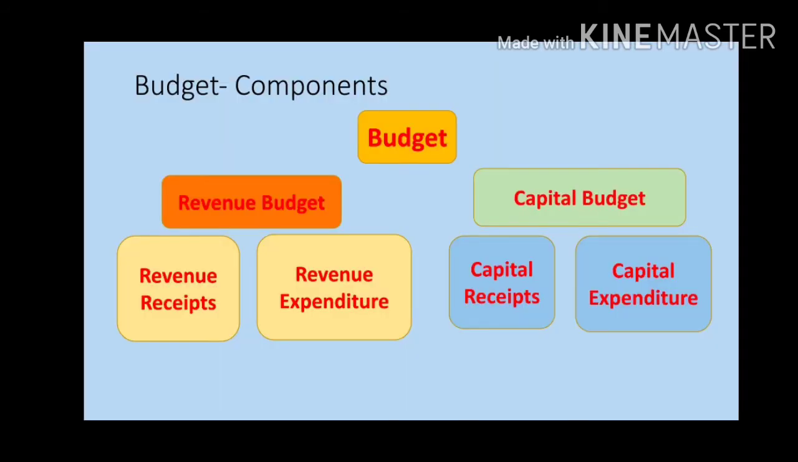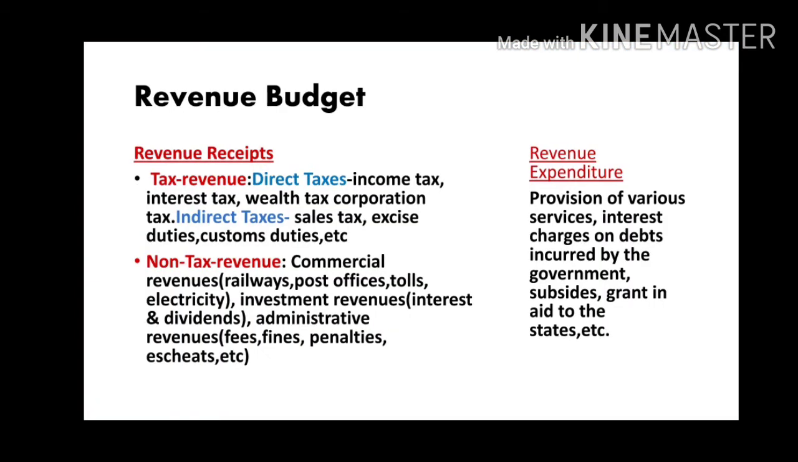Components of the budget. The budget of the government is split into two: revenue budget and capital budget. Revenue budget includes the revenue received by the government and the expenditure made from such revenues. And capital budget includes capital receipts and capital expenditure. Revenue receipts and revenue expenditure. Revenue receipts include tax revenue and non-tax revenue.